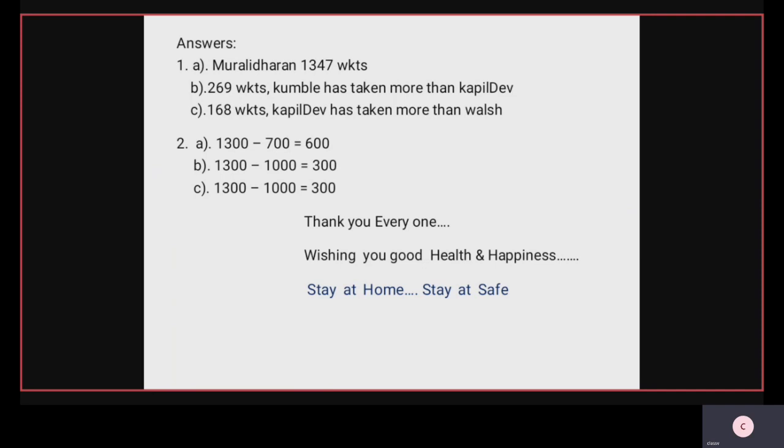Okay students, once again you do subtraction whatever is asked in the question, first B, C, and in the question number 2, B, C. Okay students, tomorrow in class we have to do more problems from the textbook.